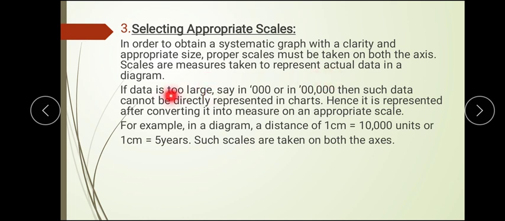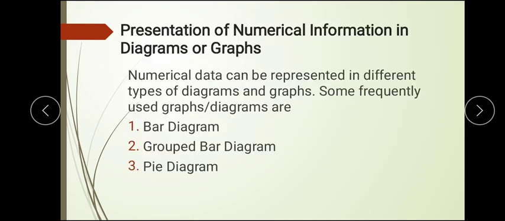Many times the data is large, so we have to compress it, like you write in lakhs or crores, so that you get a 2 or 3 digit number very easily, which helps you to plot on a graph. Then comes the next topic, that is presentation of numerical information.